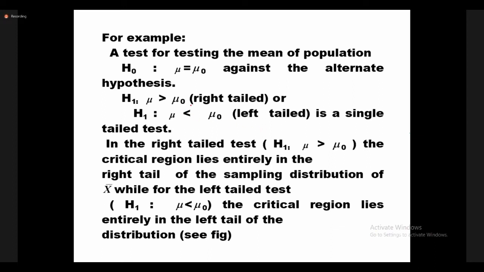Once all of you see those notations, for example, the null hypothesis is this one: mu is equal to mu naught, against the alternative hypothesis, H1, which may be like this one: mu greater than mu naught. That is a right tail test.